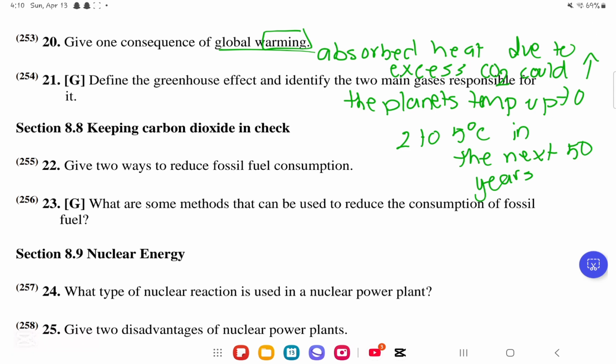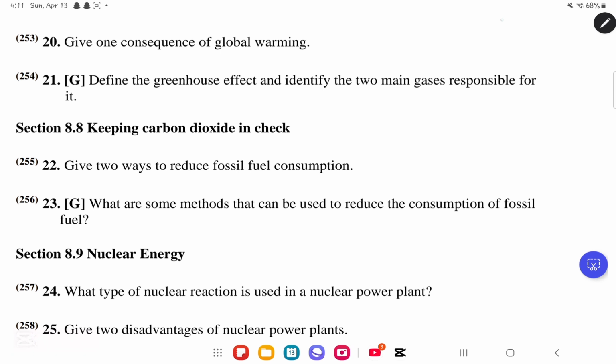And this will contribute to the melting of the ice caps. And then finally, because of the melting of the ice caps, the water will expand and rise, and it could flood and destroy places where people live. So this is something definitely we do not look up to.